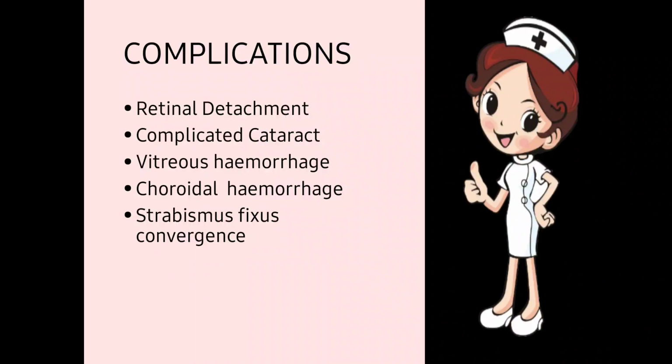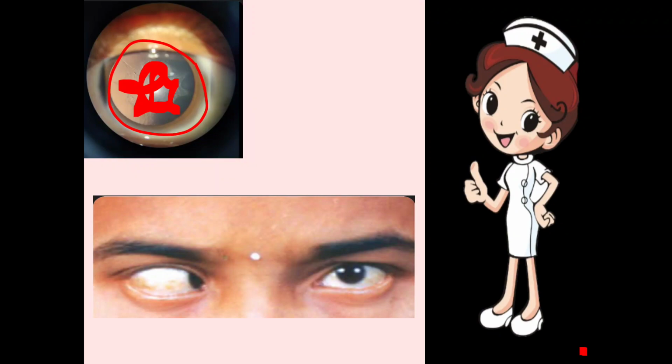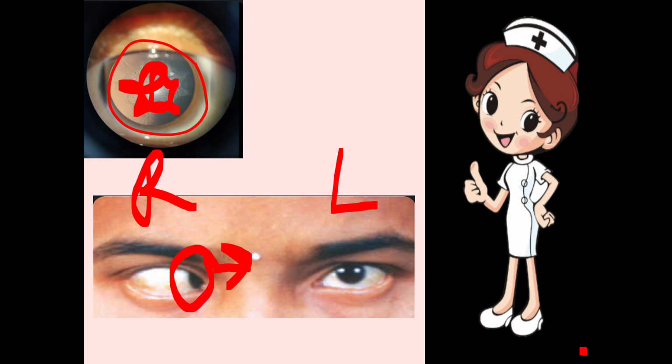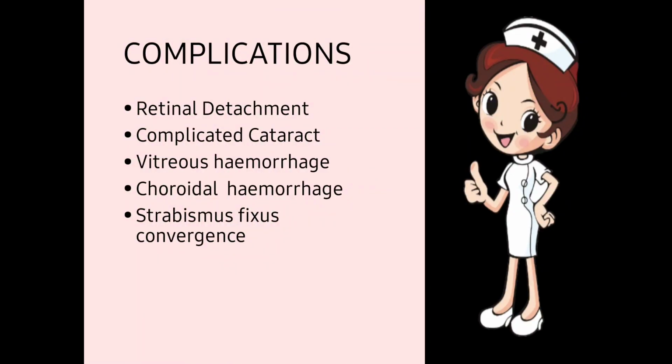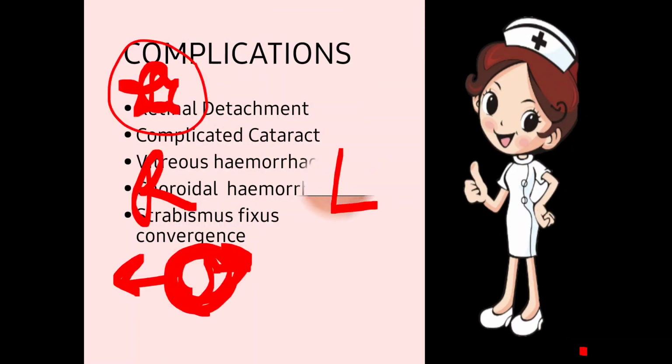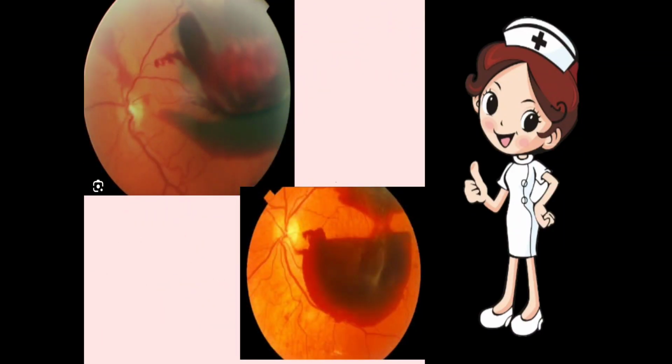And the fifth and last one is strabismus fixus convergence. In this case, this one is the right eye of the patient and this one is the left eye of the patient. If you notice, this is esotropia, which means the convergence is there. The patient is converging his or her eyeball inward, to the nasal side, and it is fixed there. We are not able to move the eyeball in any direction. It is fixed, that is why it is known as strabismus fixus convergence, because it is fixed at one place. Let's move to the next one.